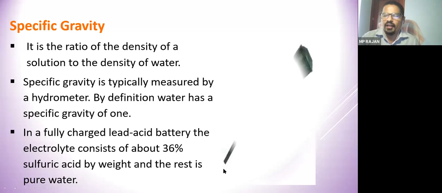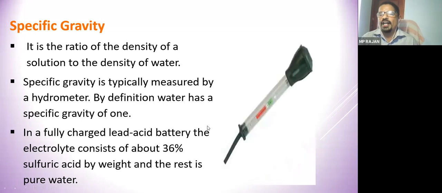So we can use an apparatus called a hydrometer. With this apparatus, you can measure the specific gravity. As we have seen, there are vent holes at the top. So you can insert the hydrometer inside the battery cell and take the electrolyte inside it.